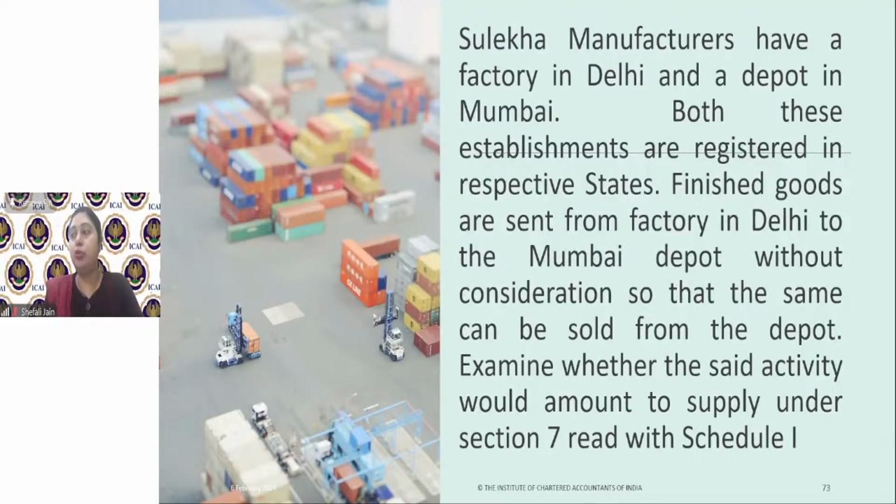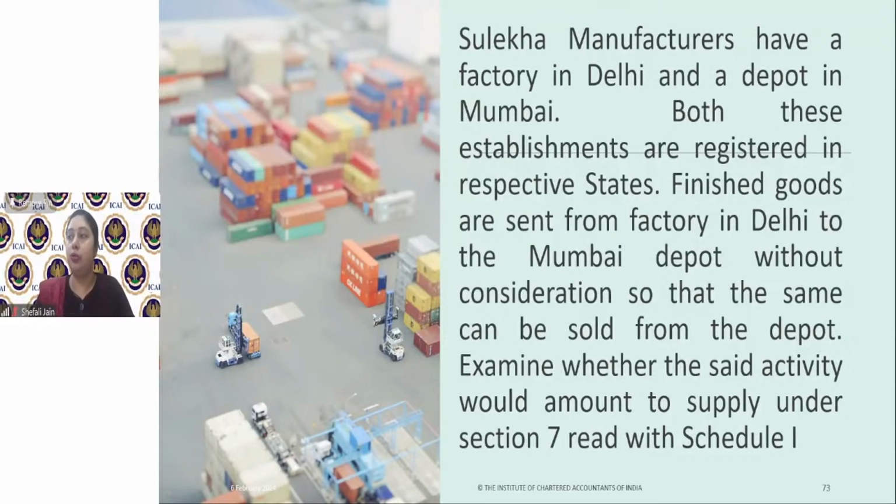In fact, many of you have mentioned the reason also, that it is separately registered. Both the units are separately registered. That is the crux. That is the main reason for this transfer from Delhi to the Mumbai depot to be a supply. Because two separate registrations are there, any transfer between them will be considered as supply, even though consideration has not been charged.